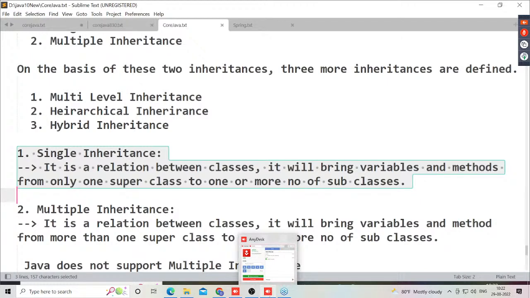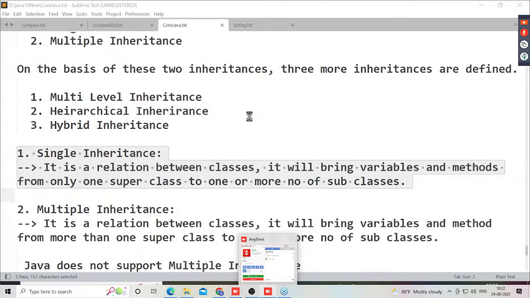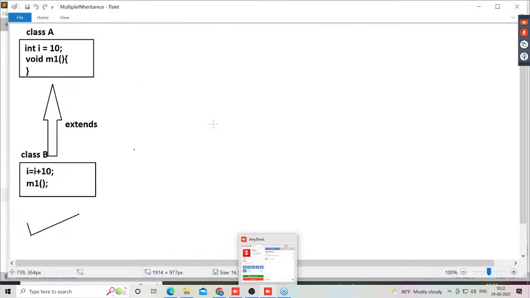It's a relation between classes. It will bring variables and methods from only one superclass to one or more number of subclasses. Only one superclass to one or more number of subclasses. Then it is called as what there? Single inheritance, I think so. I gave one diagram also for this. Right, sir, single inheritance diagram I have given.